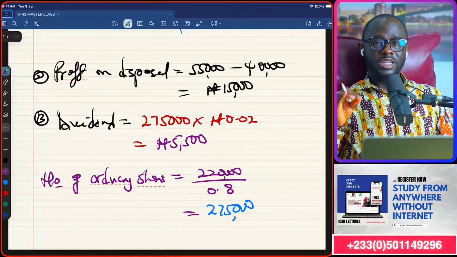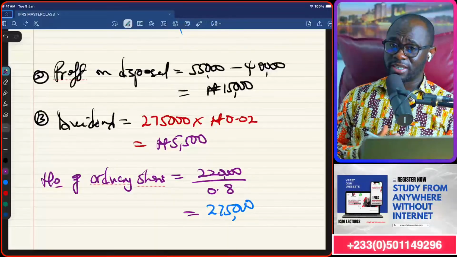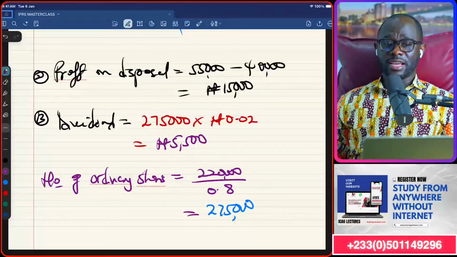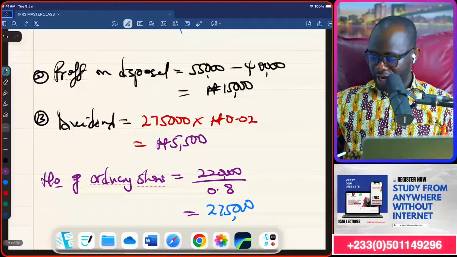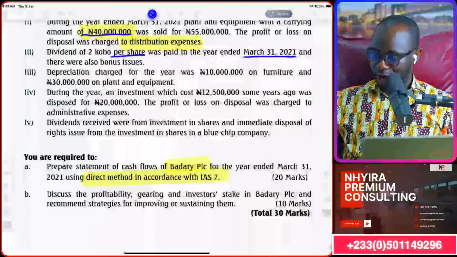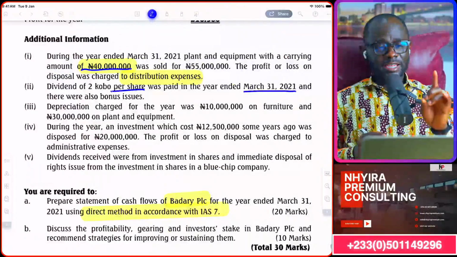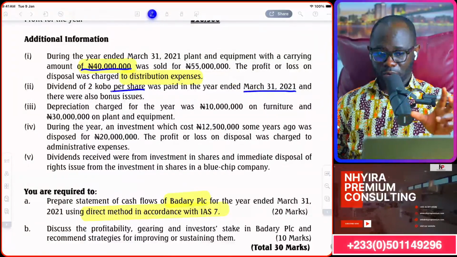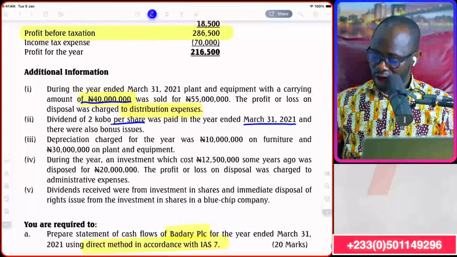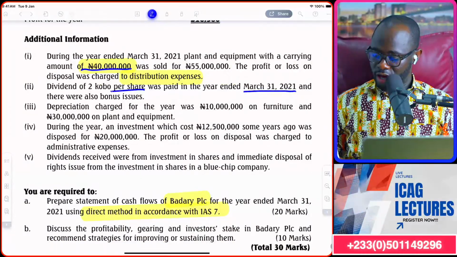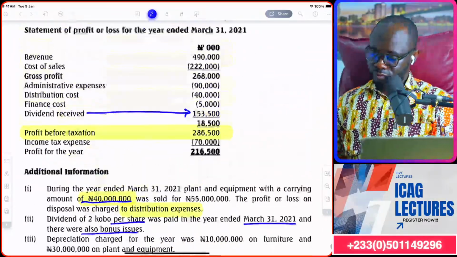Now we know dividend paid can come under operating activities. It could also go under financing activities. So we're going to be bringing that up later under financing activities as we build the story up there. Then they did a bonus issue. So you have to understand what the bonus issue is.